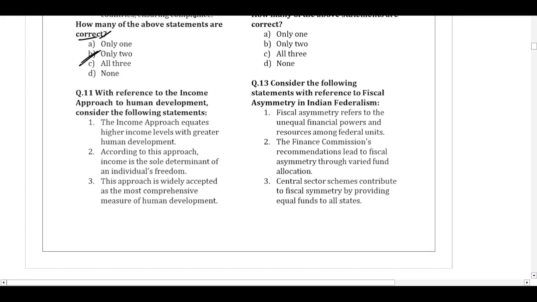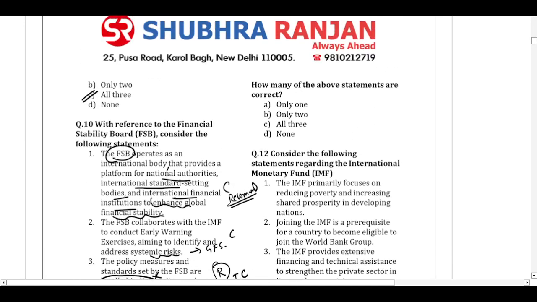With reference to the income approach to human development, consider the following statements. The income approach equates higher income levels with greater human development. According to this approach, income is the sole determinant of an individual's freedom. This approach is widely accepted as the most comprehensive measure of human development. How many of the above statements are correct?